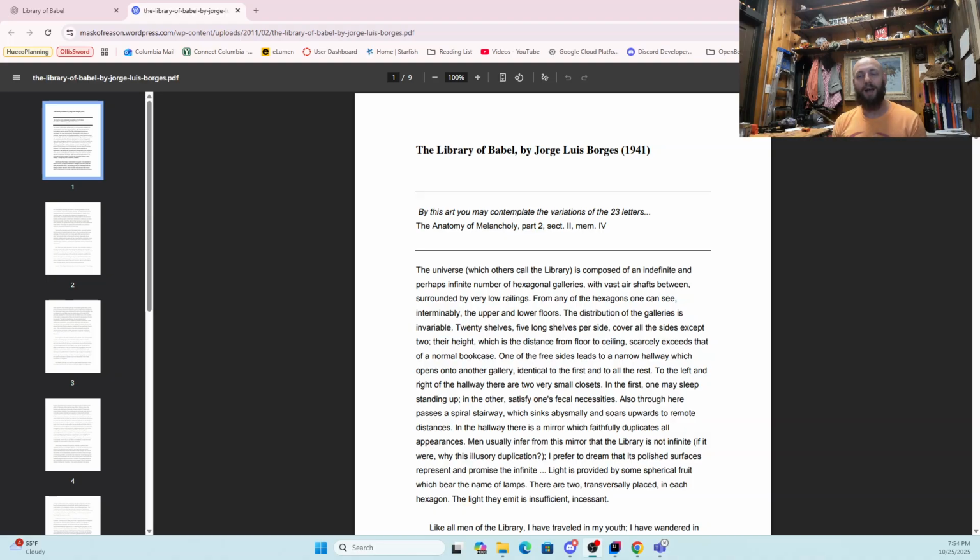So this is a story about a person who finds themselves in an infinite library made of hexagons, and in each hexagon there are bookshelves, and on the bookshelves are books, and in each book is a whole bunch of random characters. So there's a whole world to be had here. There's a whole interesting thing about the library and about the librarian, and that's not really relevant to what I'm doing today. But I do encourage you to read this book. So I've got a URL here that you can copy down, and you can go read this.